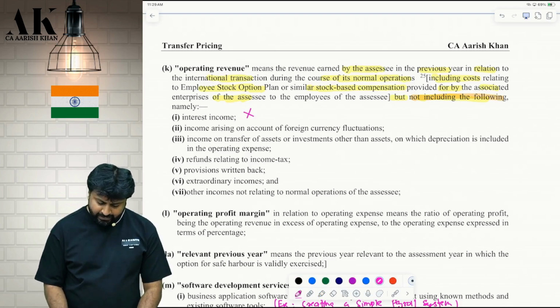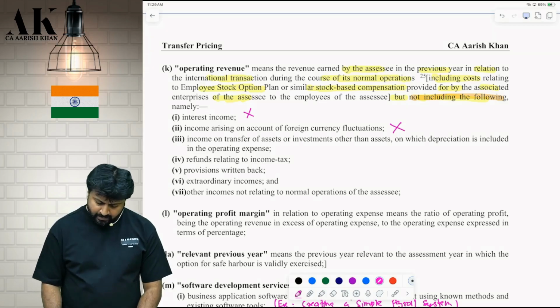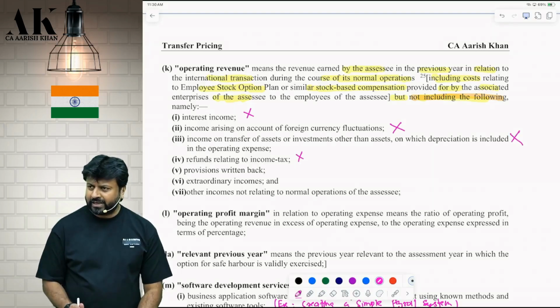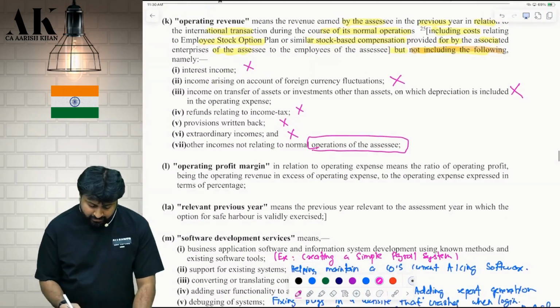Interest income, don't take. Again, profit on foreign exchange fluctuation, don't take. Similarly, profit on transfer of investments, don't take. Refunds of income tax, don't take. Can you see that this is all the opposite of all expenses? Provisions, write back, extraordinary income, any incomes which are not related to what? Normal operations.